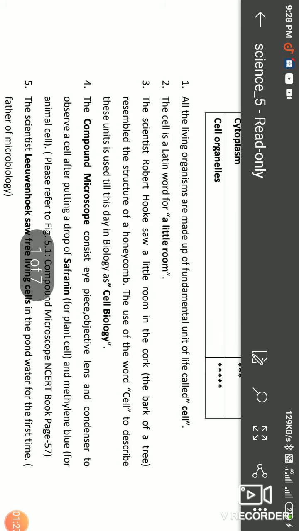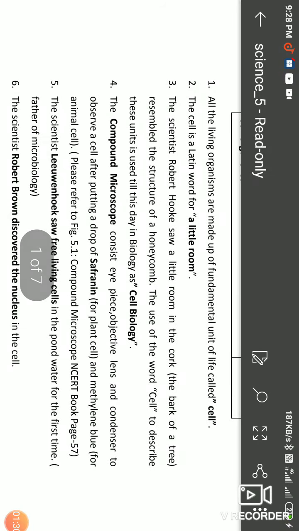Okay, here first we will study the history of a cell and the definition of a cell. All living organisms are made up of the fundamental unit of life, that is called a cell. Cell is the basic fundamental unit of life. Why is the cell called the basic fundamental unit? We studied that in the last lecture.